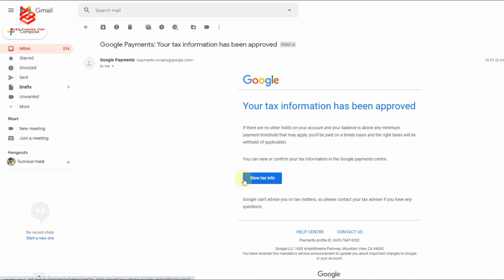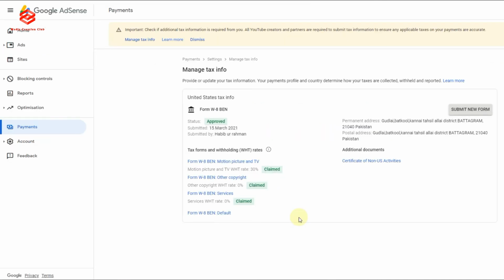Then view tax information. Actually, I already made a video on the tax form, but that one was all based on Malaysian residents, people who stay in Malaysia, and that is a different form. In my previous video you can see the tax information is not there, because the Malaysian government does not have a tax treaty with the US. Our Pakistan has a tax treaty with the US government, so we can claim the tax and reduce our tax rate to 0%. We are not going to pay any tax to YouTube.